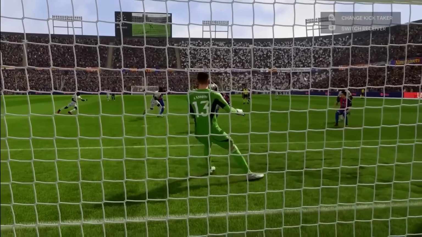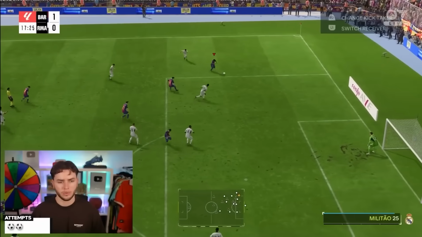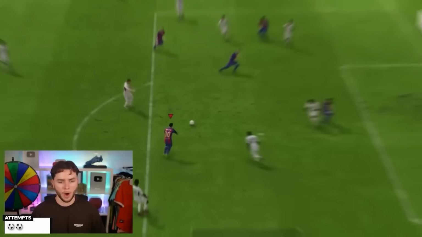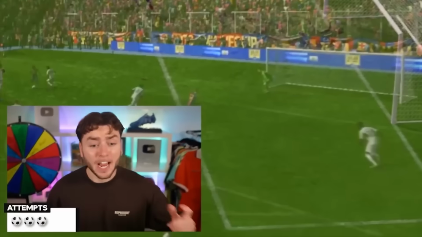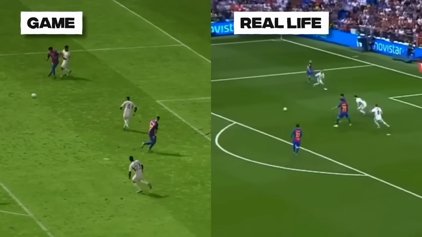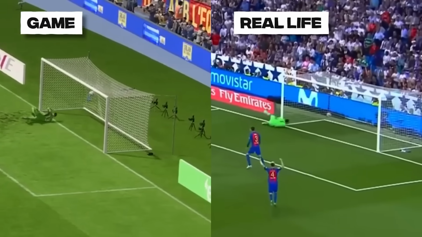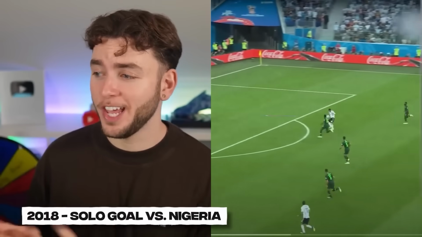Oh! Militao had just made the block of the century, but nothing would get in the way of Messi's third try. Messi! Messi! Oh my god, I paused it. Oh my god, that's it. That's actually it. With almost a perfect recreation of that goal, we're moving on to 2018, where Messi scored this.